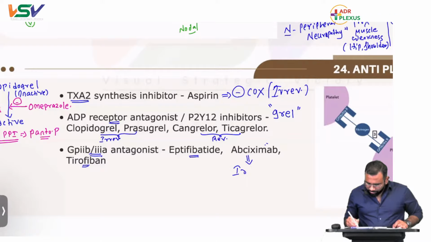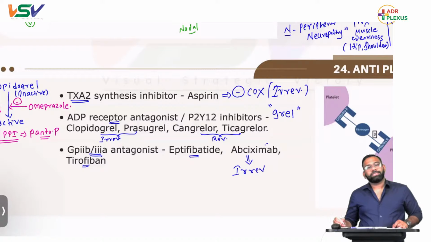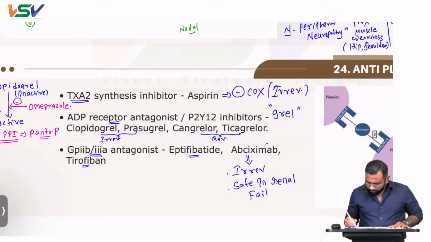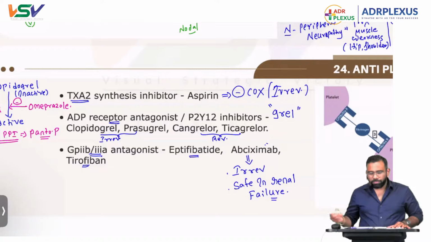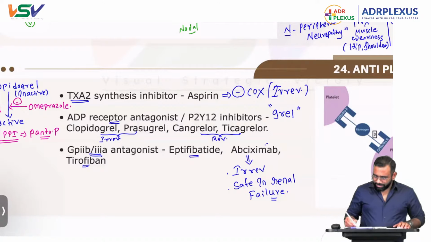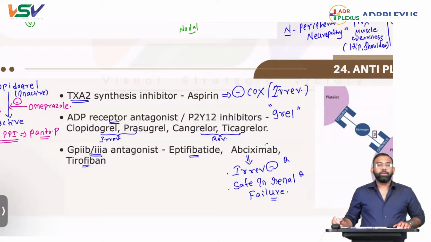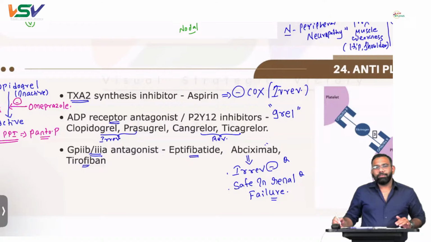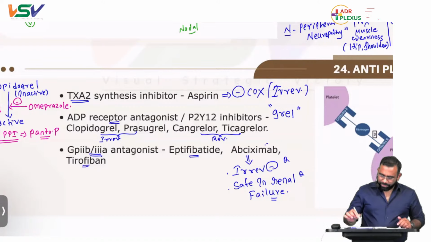All are reversible, while this is an irreversible inhibitor. And it is safe in renal failure. This is also a question asked previously: which of the following glycoprotein 2B3A inhibitors is safe in renal failure? Because abciximab is eliminated non-renally, it is safe in renal failure.